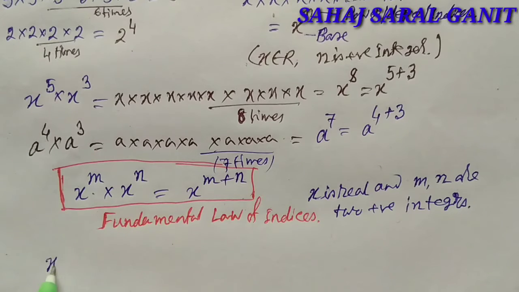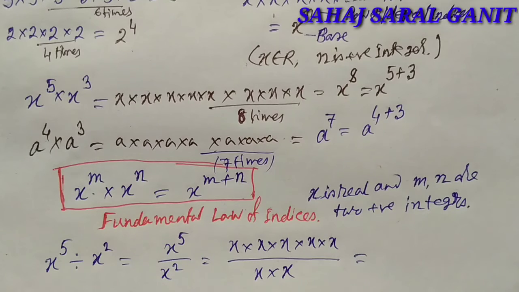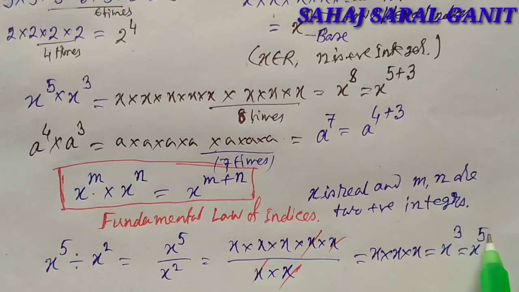Now, if we divide x to the power 5 by x to the power 2, that is, in the numerator x is multiplied 5 times and in the denominator x is multiplied 2 times. If we cancel 2 times x, we get x into x into x, that is x cube, and we can write x raised to the power 5 minus 2.